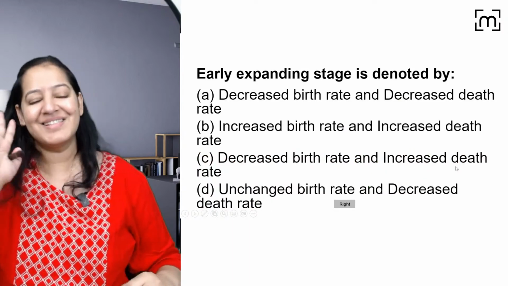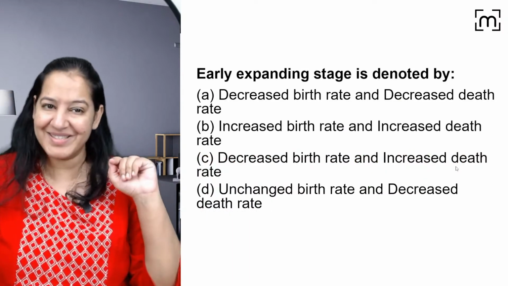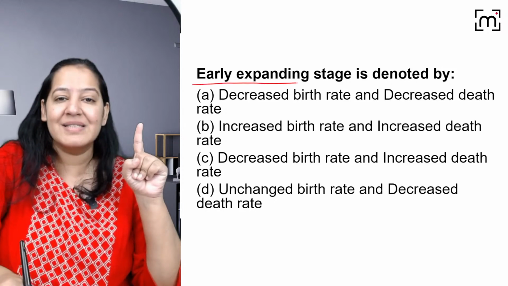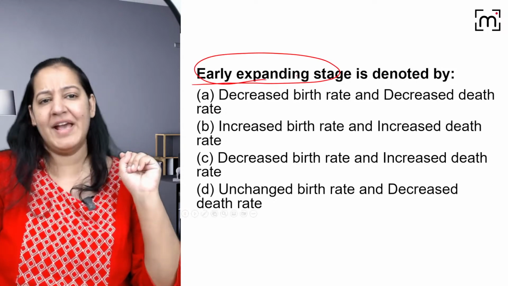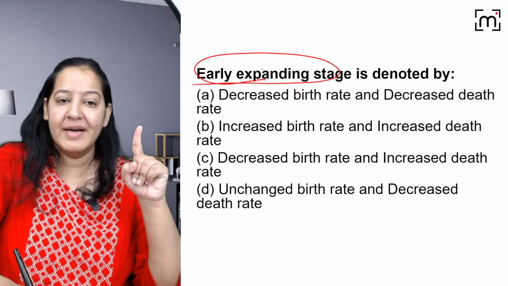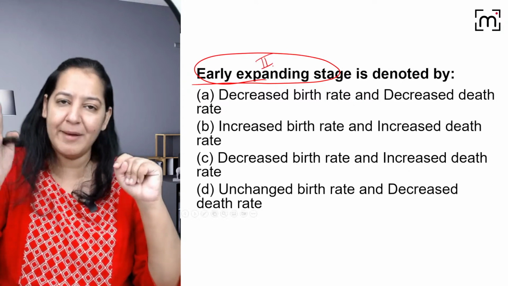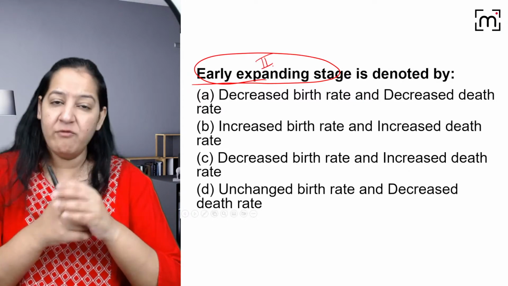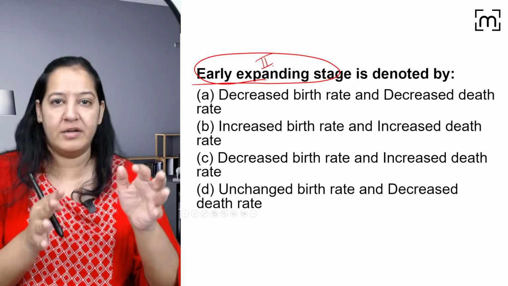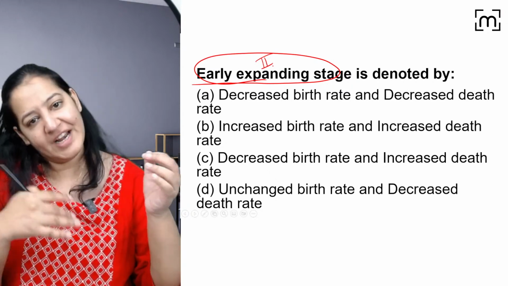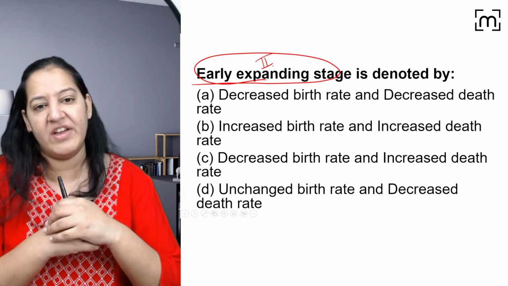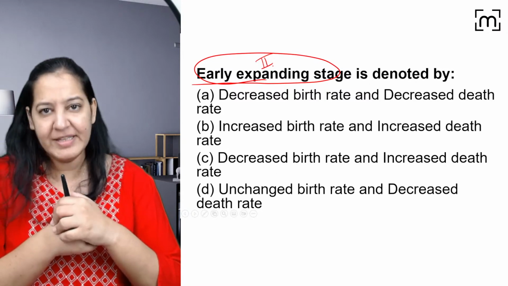Say yes. This is the next question in front of you. Can you tell me the answer? Early expanding stage. What is the early expanding stage? It's stage 2, I guess. Can you describe stage 2? India was in this stage up to 1920 to 30. After that, we escaped from this stage and are coming into stage 3. We are currently in stage 3.